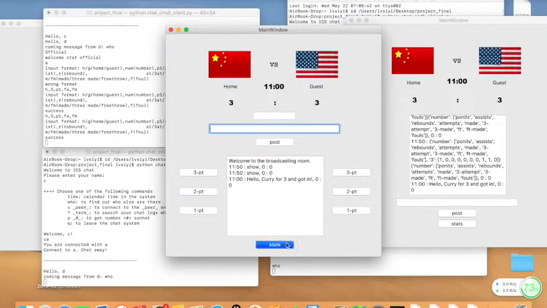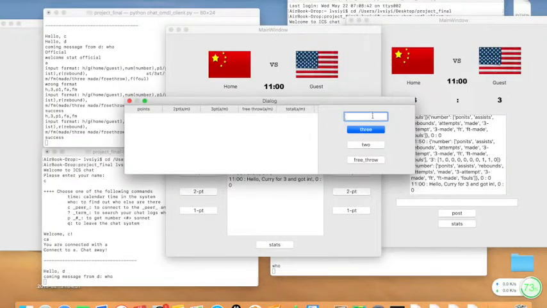The stats here are quite similar. He just needs to type in Curry, and he made 3. This is how the table changes, which means that Curry went for 3 and he got 1 in. And what if Curry also went for 2 but didn't get it in?